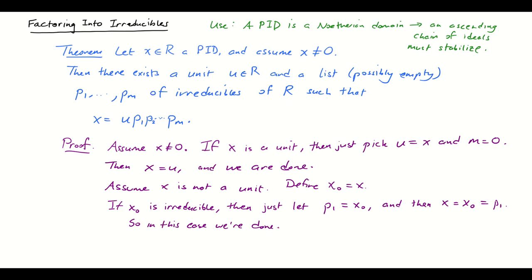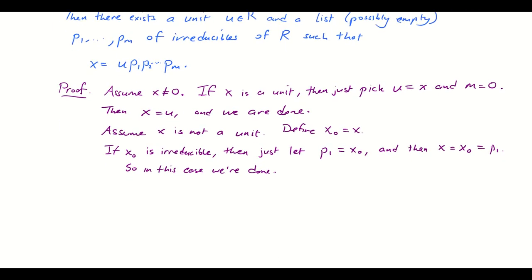Okay, and then the only alternative after that is, well, if we're not a unit and we're not irreducible and we're not zero, then x naught must be factorable into two non-units. So otherwise, we can factor x naught into two non-units. And we're going to call those x naught equals q1 times x1.